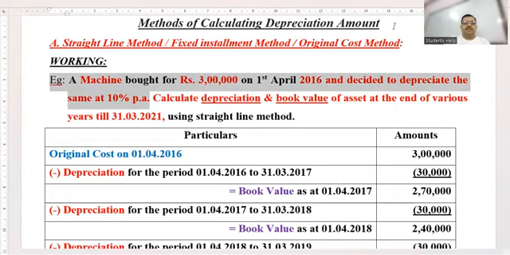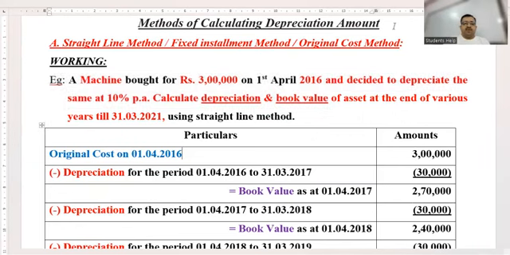and it is decided to depreciate the same at 10% per annum. Every year you are supposed to calculate two things. One is the amount of depreciation and other is the amount of book value. Sir, what is this book value? Cost minus depreciation is book value. The value which is appearing in your books of accounts is called as book value. It is very simple. After depreciation, basically.